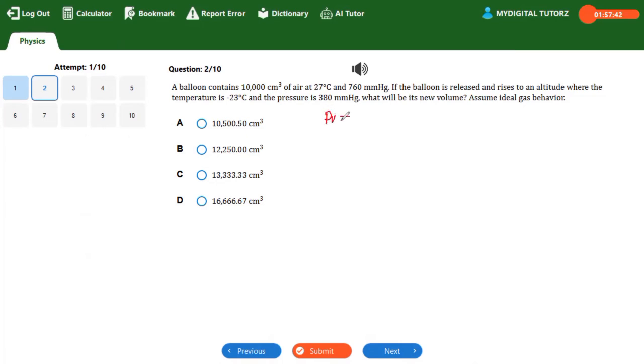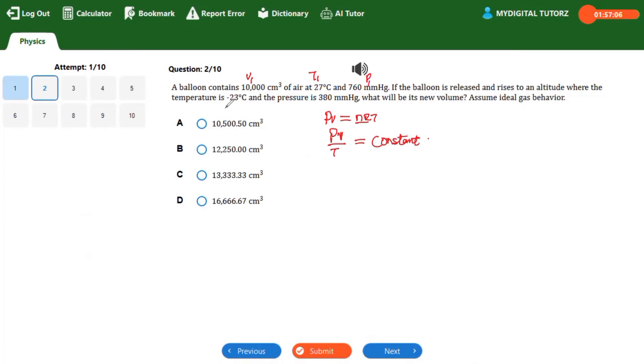PV is equal to nRT. Is that correct? This n R is taken to be a constant. So we have PV over T equal to a constant. Is that clear? If this is understood, let us itemize what we are given. Here are the initial conditions: we call this V1, here is T1, and here is P1. Is that understood? So those are the initial conditions.